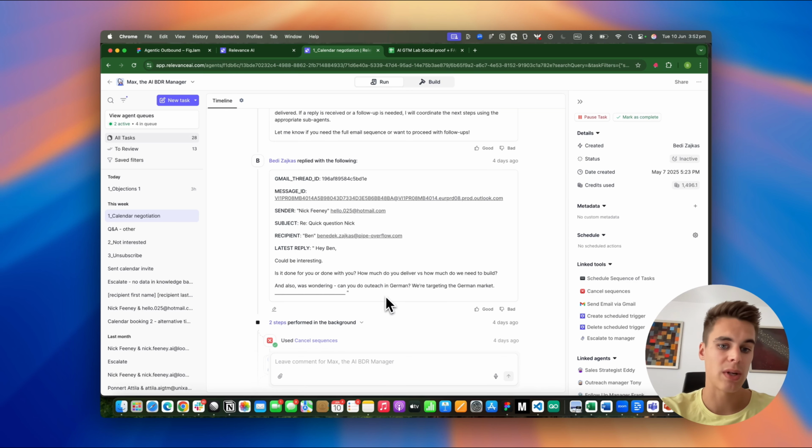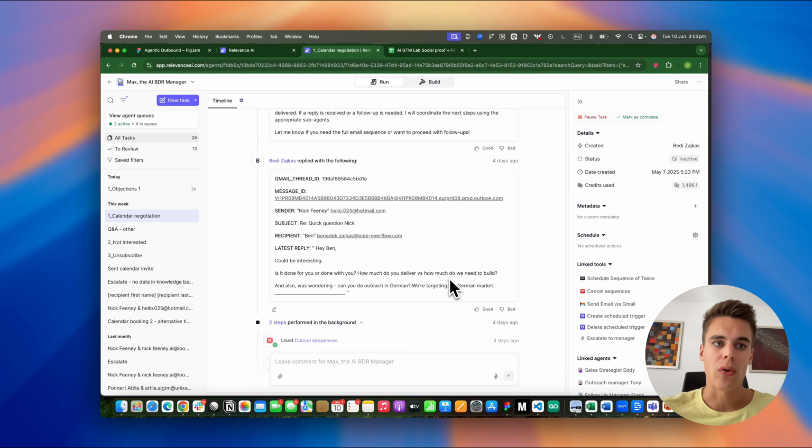And also was wondering, can you do outreach in German? We're targeting the German market. So these are highly specific questions. If you ask these questions from a large language model after some back and forth and after providing the large language model with some instructions, chances are that it's going to make things up.